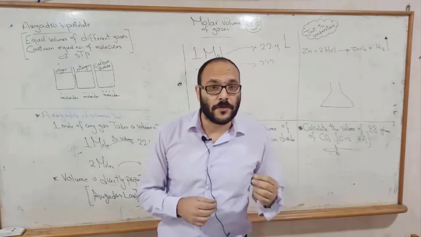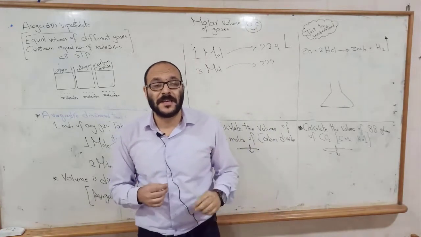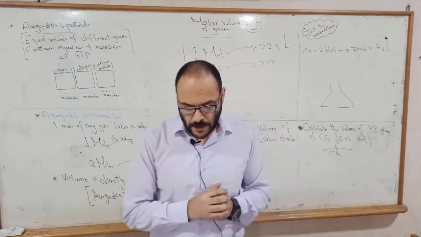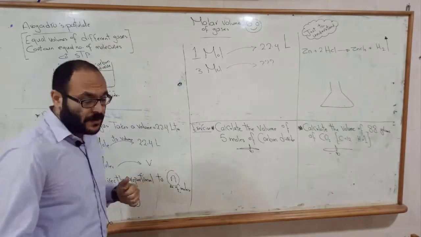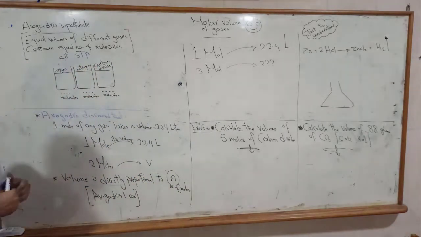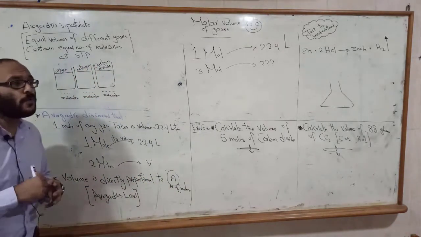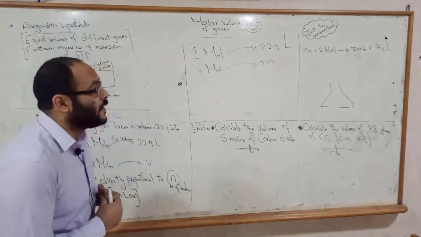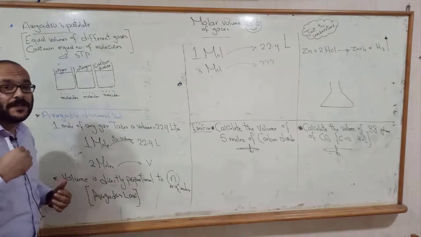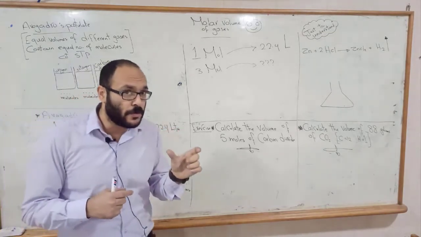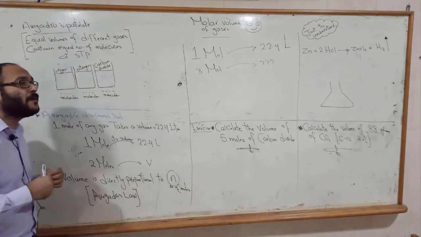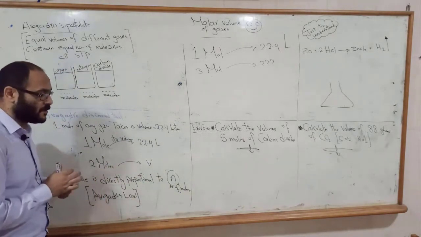At first, volume of a gas means the space taken by this gas. Okay, let's get started. Here, the scientist Avogadro postulated that equal volumes of different gases will contain the same number of molecules.